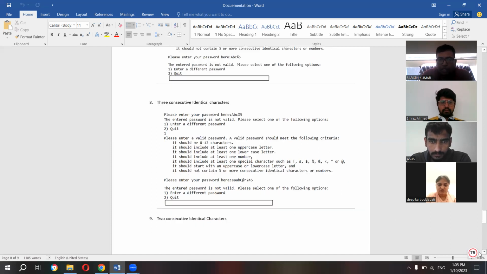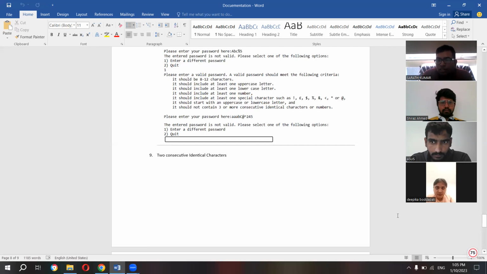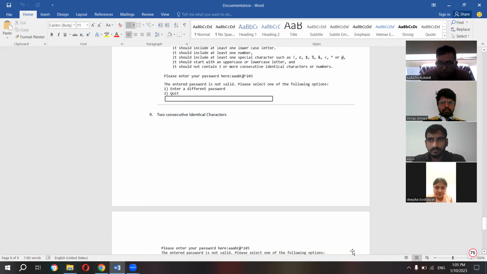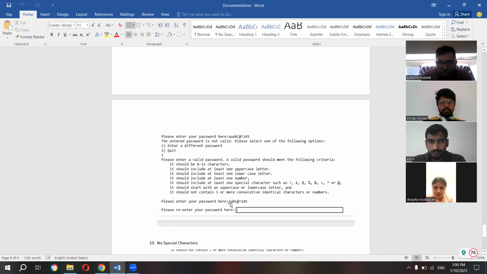We checked the same for 2 identical characters. It is not 3 consecutive letters, so this time it has been taken successfully. Here we have taken only 2 consecutive letters, double A, which is not a violation of our existing condition of 3 consecutive letters. So whatever password we entered was correct. Then it asked us to re-enter our password to get the confirmation of creating it.